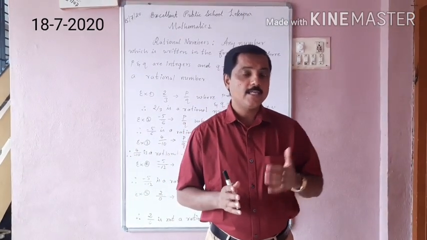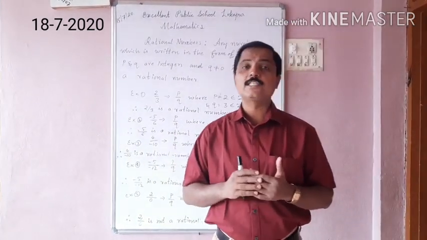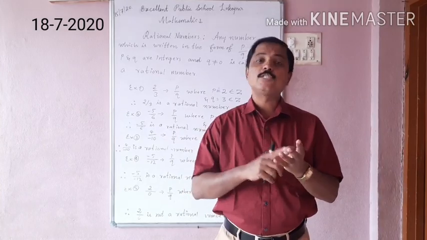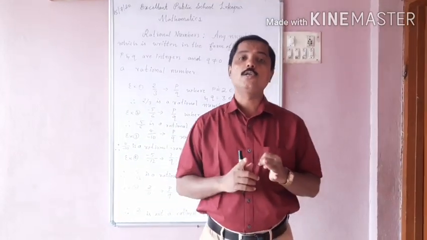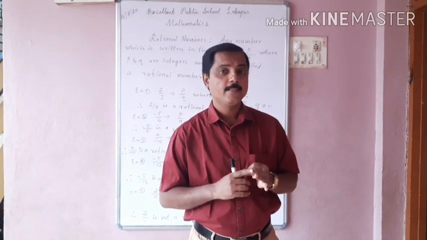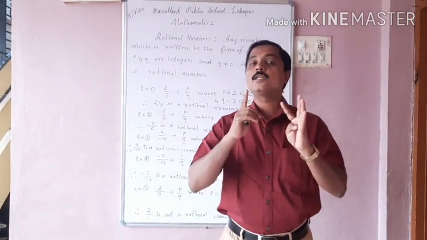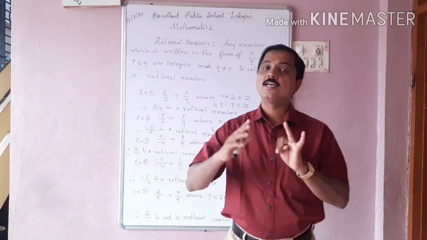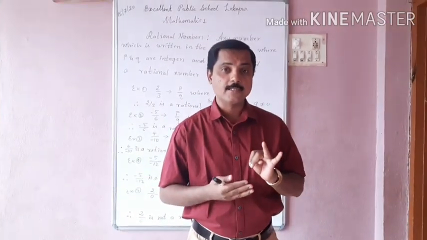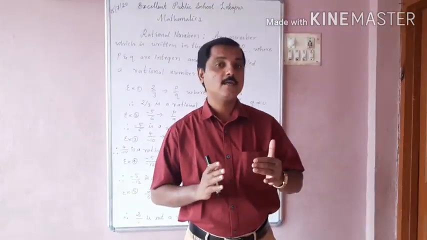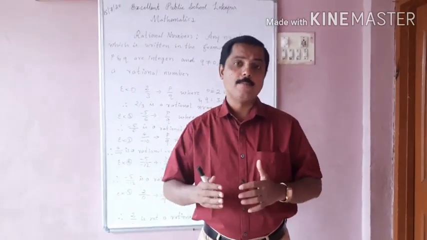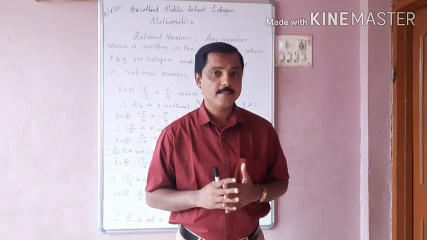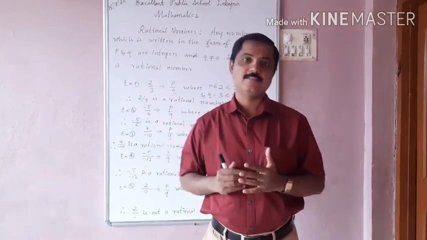Today in this session we are going to discuss why all the natural numbers, whole numbers and the integers are also called rational numbers. But all rational numbers are not natural numbers, whole numbers or integers. Let us start our session.